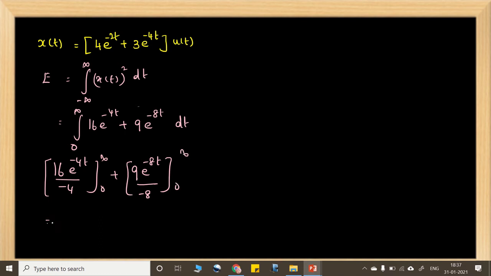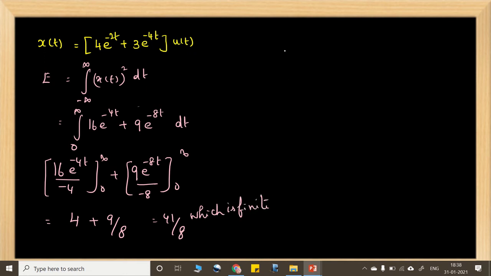Okay. So here it is 0 plus 4. So 4 plus 9 by 8, which is nothing but 41 by 8. Okay, which is a finite value. So this signal is energy signal.